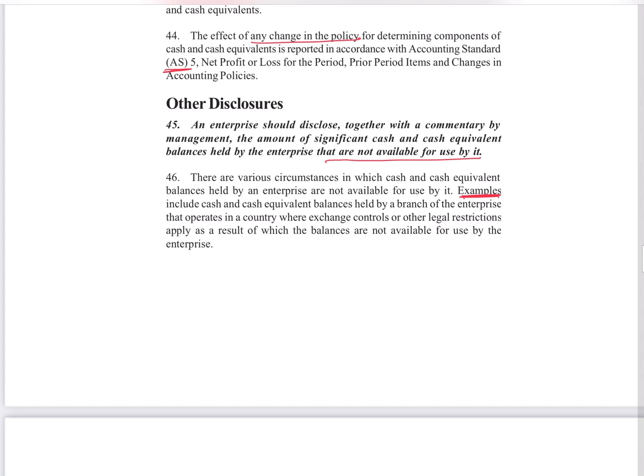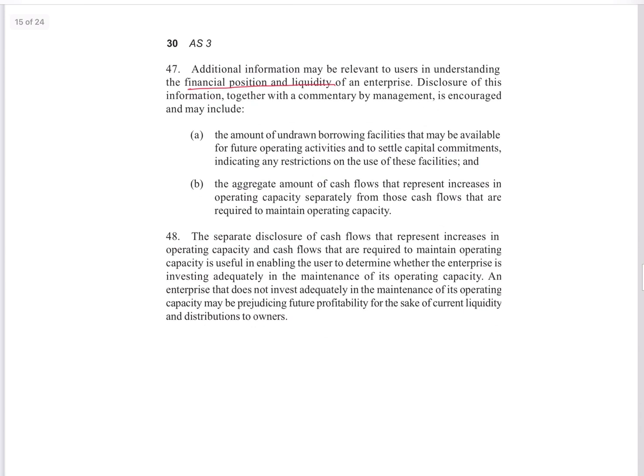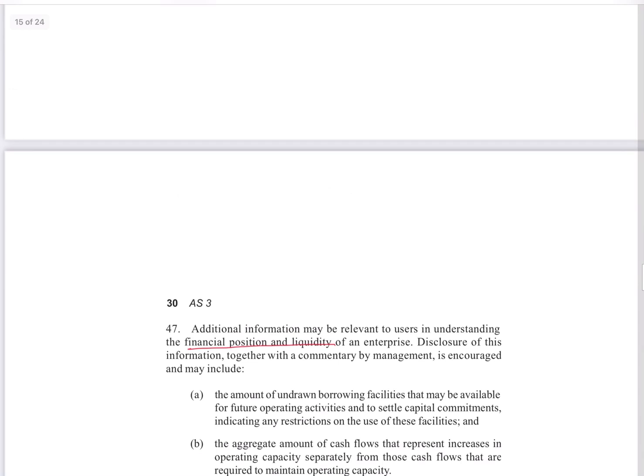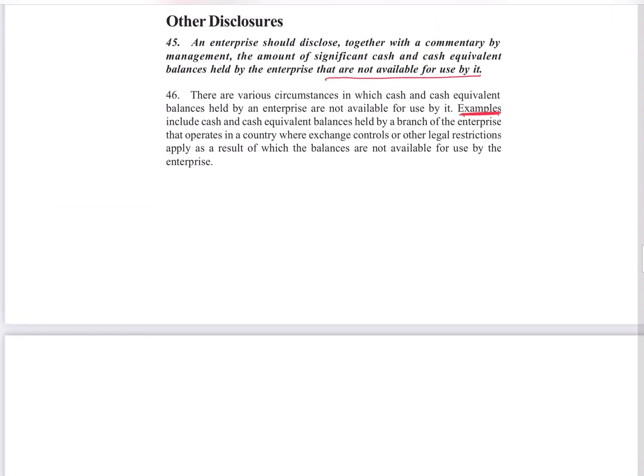At the end, how to disclose your cash flow statement. The disclosure part is explained here. I have explained it throughout the whole cash flow statement as I was explaining. Other disclosures are explained as: an enterprise should disclose, together with a commentary by management, the amount of significant cash and cash equivalent balances held by the enterprise that are not available for use by it.